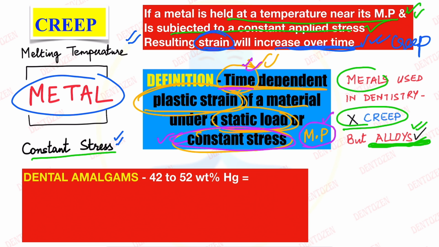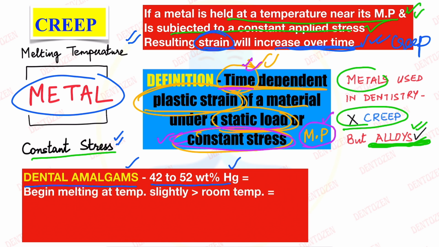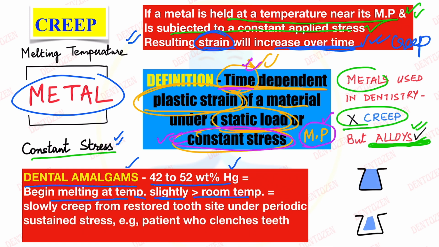An important example of these metal alloys which show creep that you have to remember is the dental amalgams. Dental amalgams, which contain about 42 to 52% weight percentage of mercury, begin melting at temperatures even slightly above room temperature, and they slowly show creep on the restored tooth side. That is, if we have used this amalgam restoration in the tooth, it will start to show creep. That is, there will be marginal breakdown and shrinkage under periodic sustained stress.